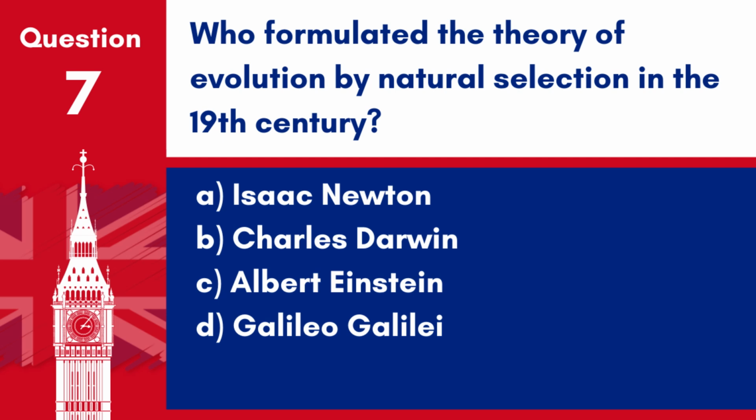Question 7. Who formulated the theory of evolution by natural selection in the 19th century? A. Isaac Newton. B. Charles Darwin. C. Albert Einstein. D. Galileo Galilei. Answer. B. Charles Darwin. Charles Darwin formulated the theory of evolution by natural selection in the 19th century.